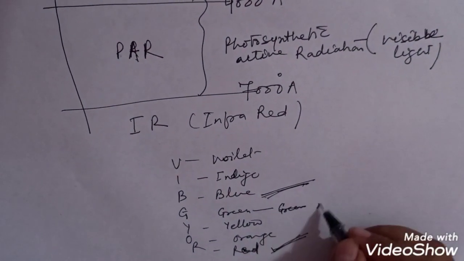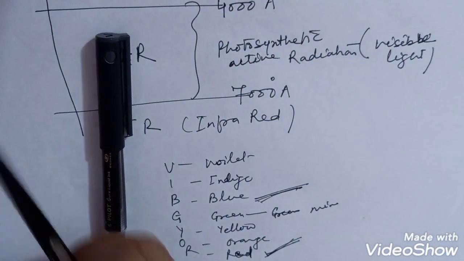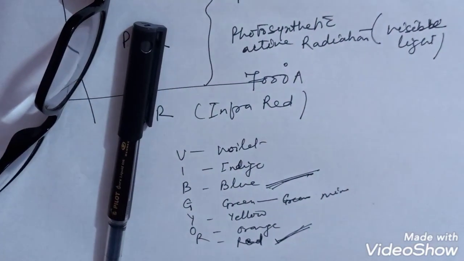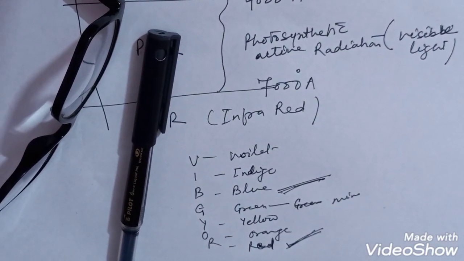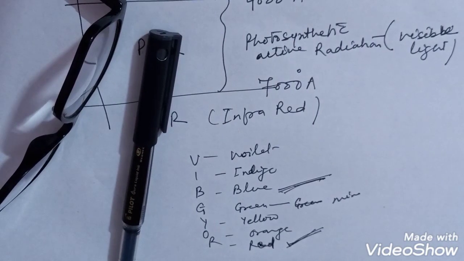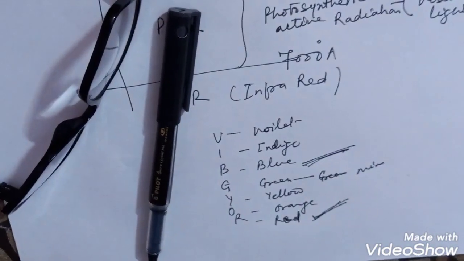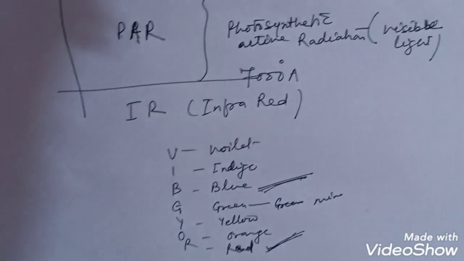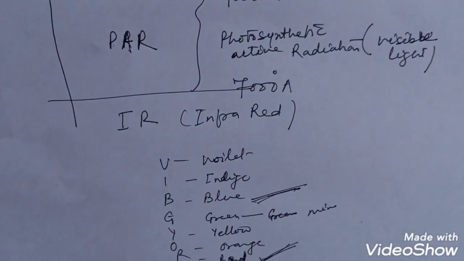The reason is that chlorophyll is green in color. When the total visible light falls on an object, the object absorbs only certain light.